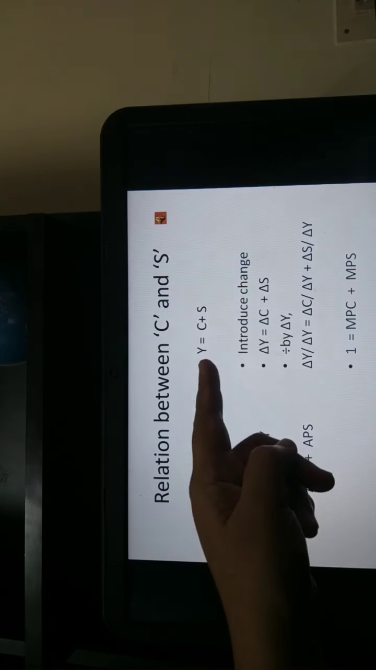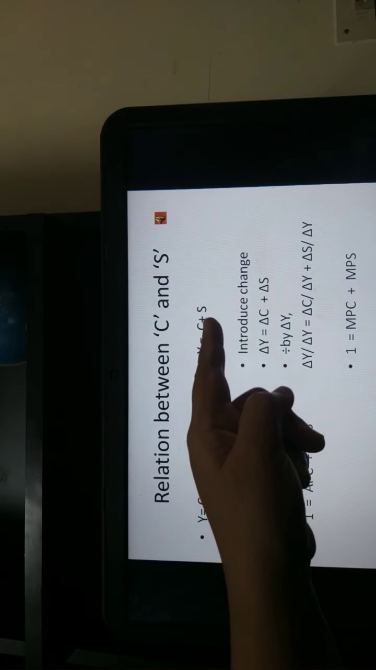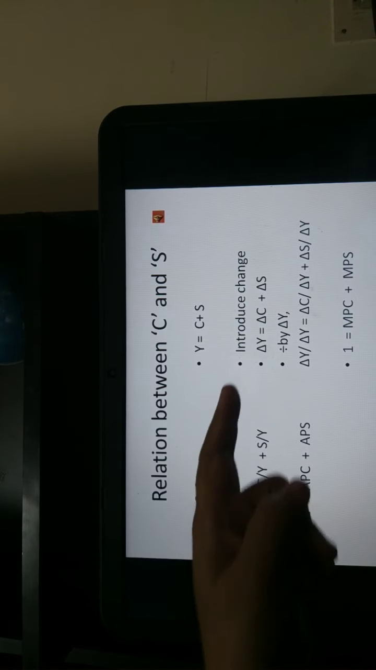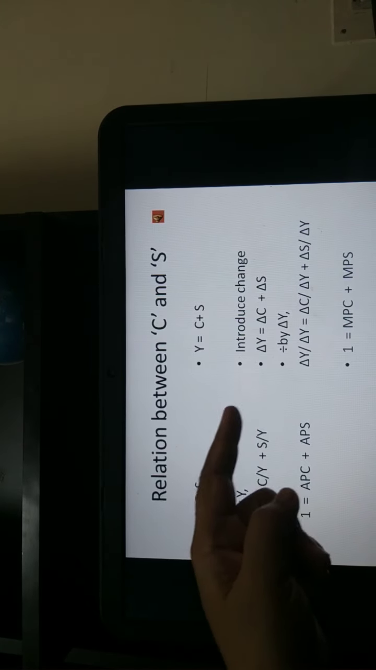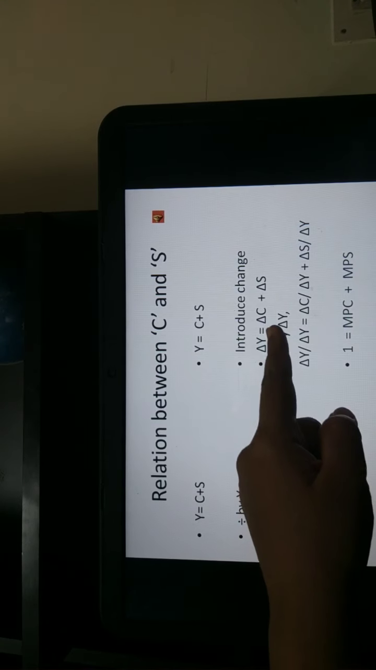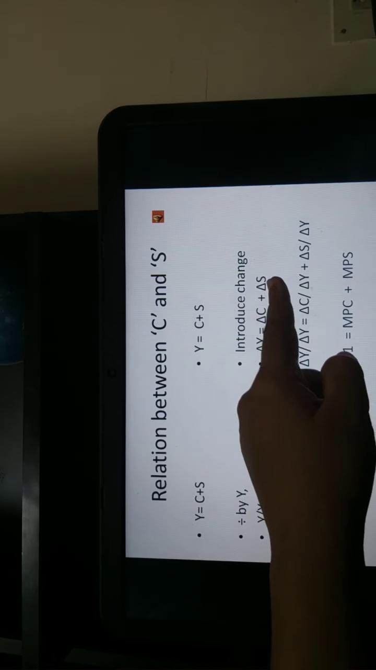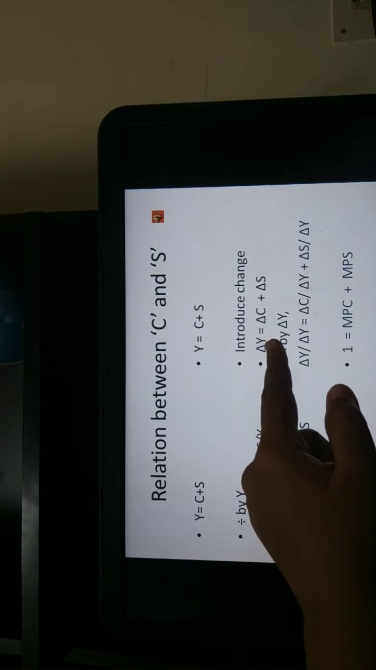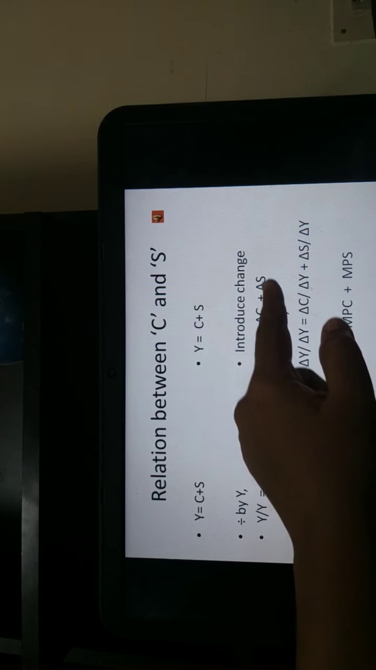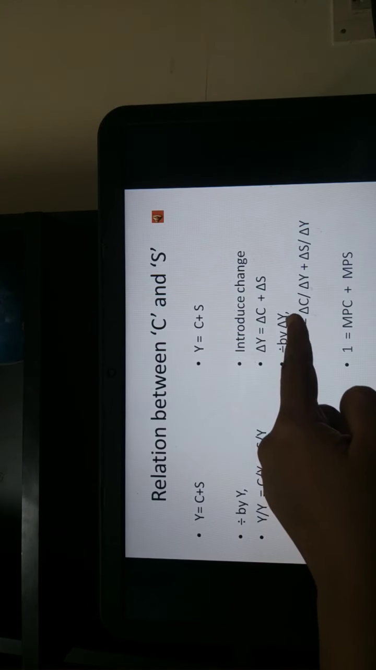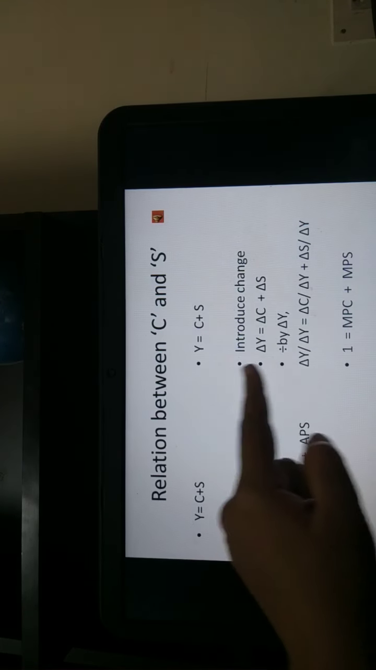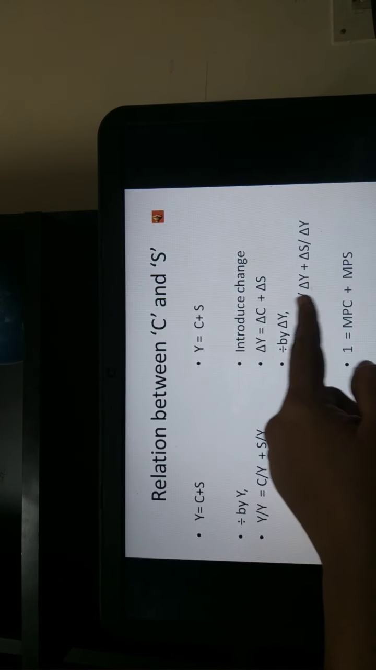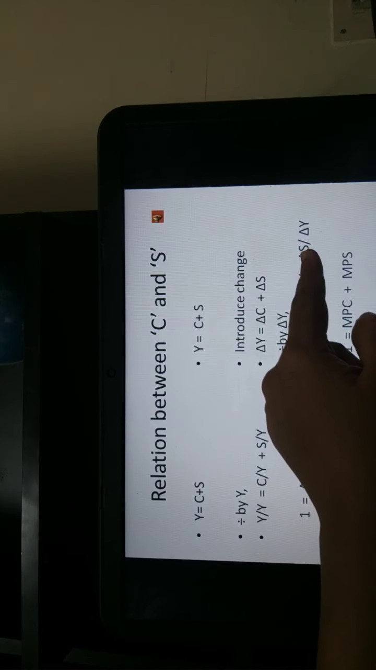Again, with the same basic equation, Y is equal to C plus S, now introduce change. So that would become change in Y is equal to change in C plus change in S, which can be written as delta Y is equal to delta C plus delta S. Divide the entire equation by delta Y. So what you will have is delta Y by delta Y is equal to delta C by delta Y plus delta S by delta Y.